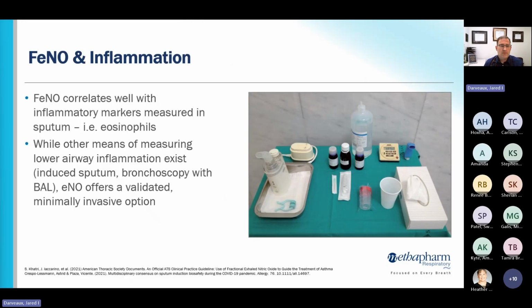So we use this, as I said, to measure inflammation in the lungs, and exhaled nitric oxide does correlate with other markers of lower airway inflammation, particularly lower airway eosinophils. And so there are other means of measuring eosinophils in the airway. You can induce sputum, you can do bronchoscopy and collect bronchoalveolar lavage fluid, but ENO offers a validated way to assess this in a less invasive fashion, and so it's easier for patients and it's lower risk.